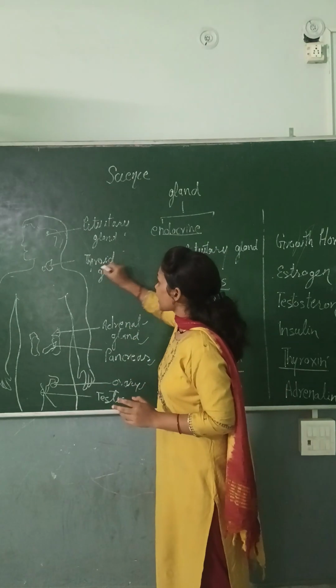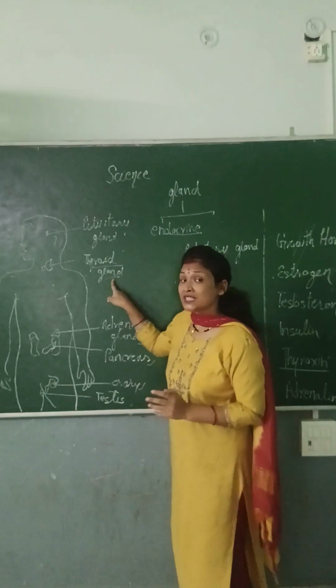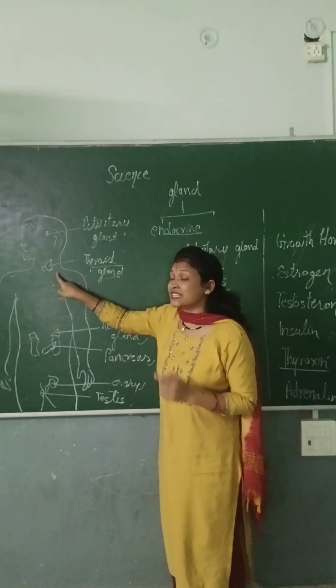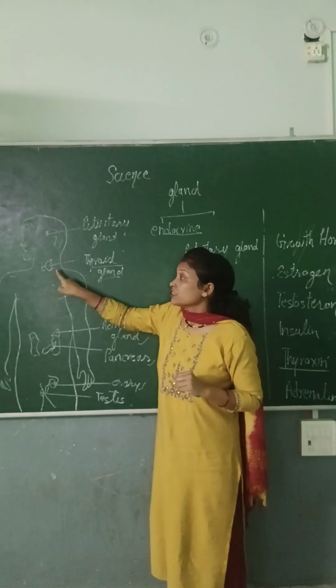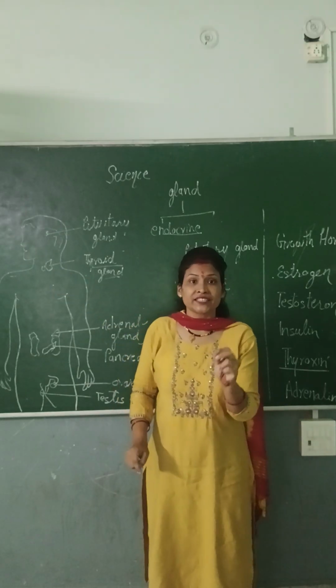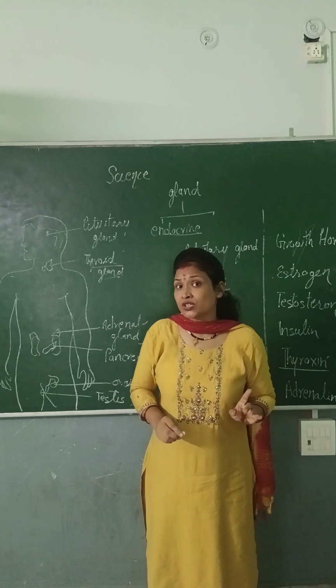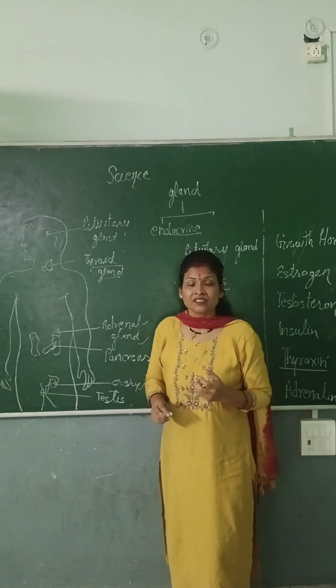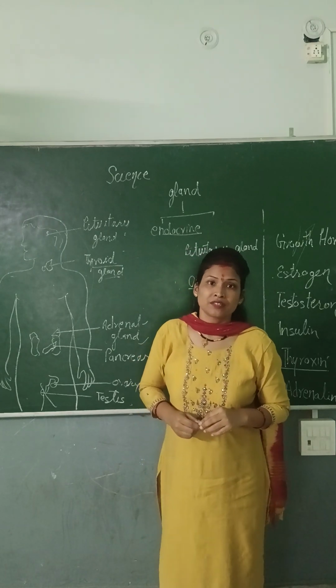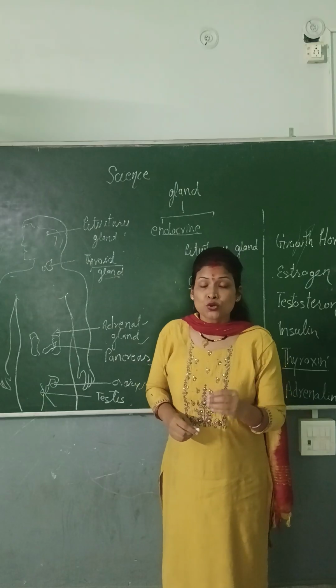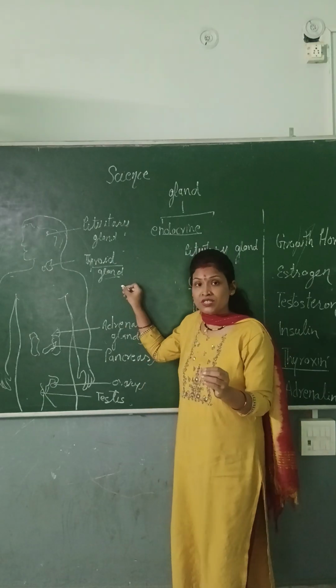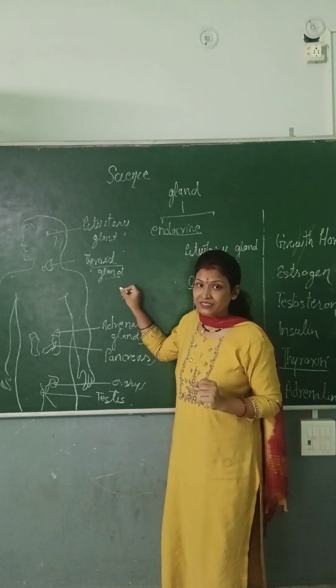The next one is the thyroid gland. You have to see here that the thyroid is present in the neck region. Dear students, the thyroid gland secretes thyroxine. If thyroxine is not properly secreted, goiter disease occurs. The thyroxine hormone is rich in iodine.